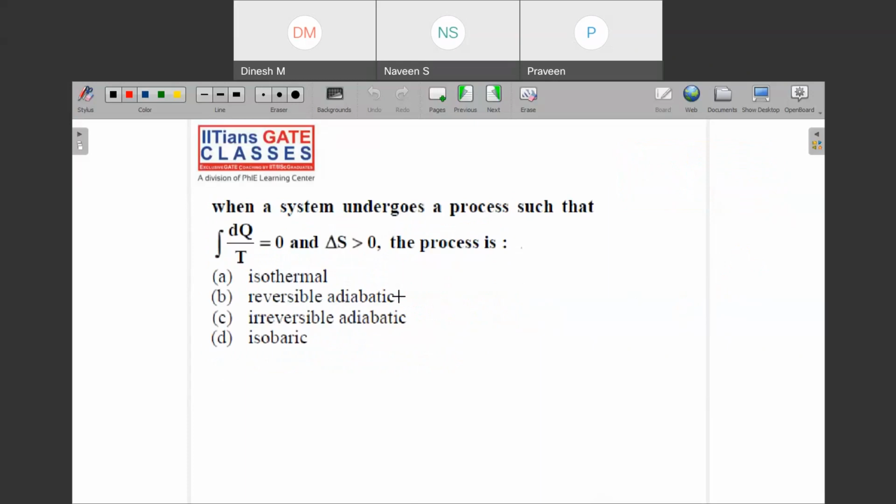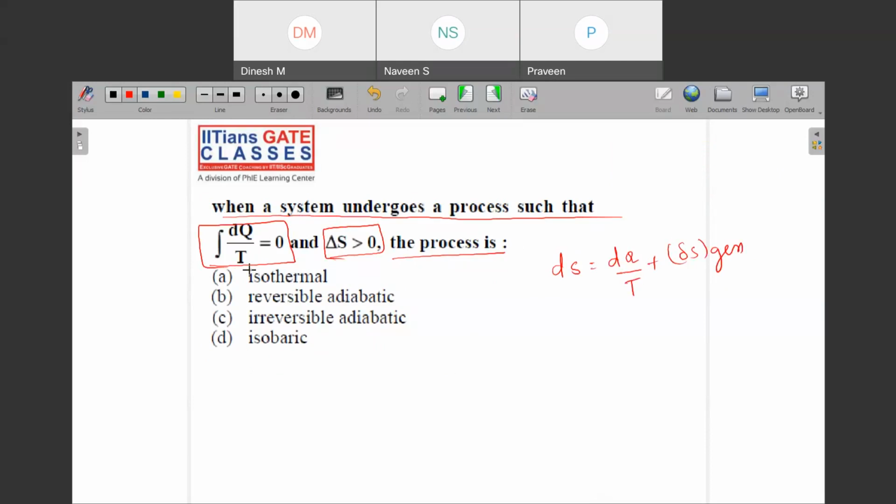Let us read this question. It says that when a system undergoes a process such that the cyclic integral of dQ upon T is equal to 0 and delta S is greater than 0, then the process is. So let us first try to find out the equation of entropy change. This was dS is dQ upon T plus delta S generation.